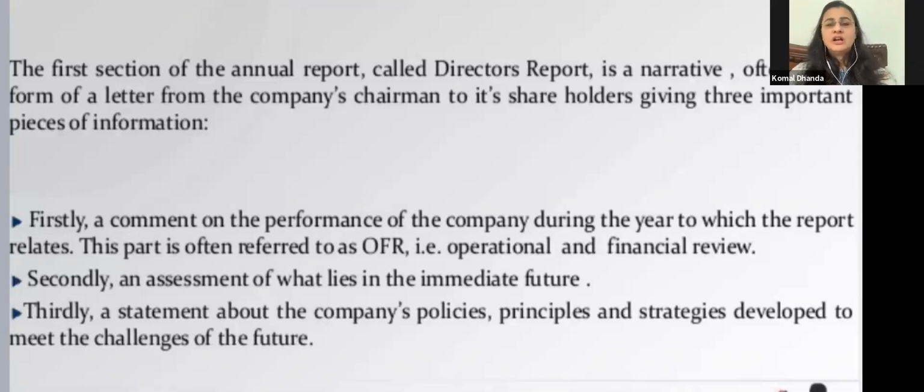And the third one will be regarding the changes which we are expecting in the future, that is, the immediate future we are talking about here, that is your coming year, right? So in that future, if we are seeing some challenges might pop up or some issues might come up, then what are the company's policies, strategies the company is developing to meet those challenges, to overcome those challenges, right? So these three things form a very important part of the director's report, and these are given from the company chairman to the shareholders.